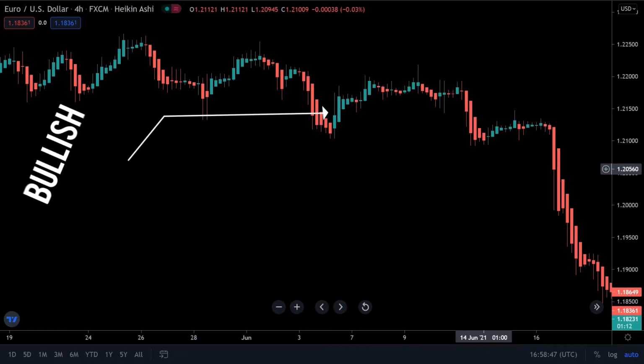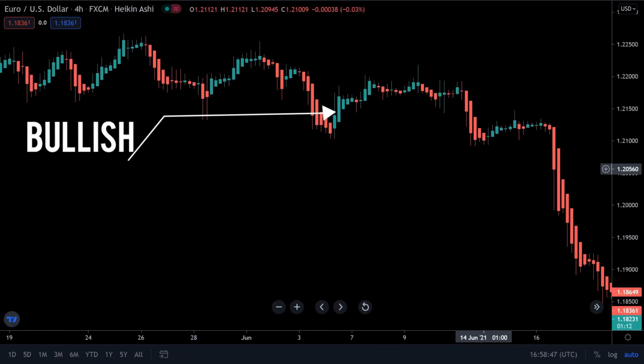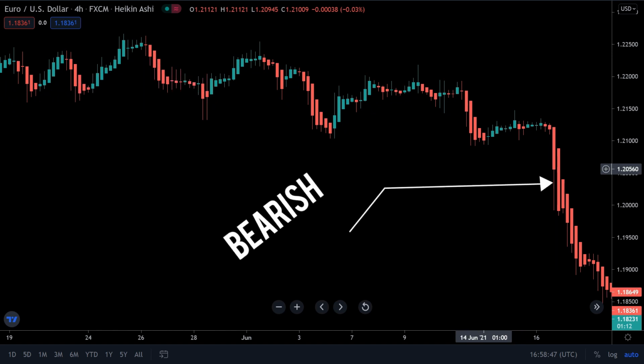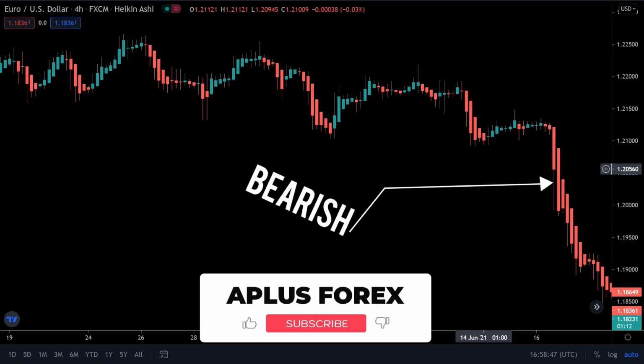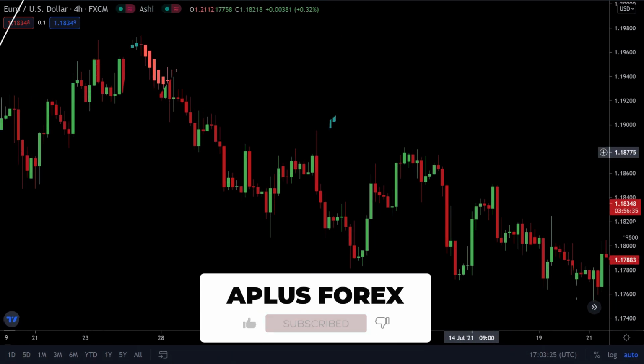Bullish candles are represented by white, blue, or green filled candles, and bearish candles are represented by red or black filled candles depending on your broker.